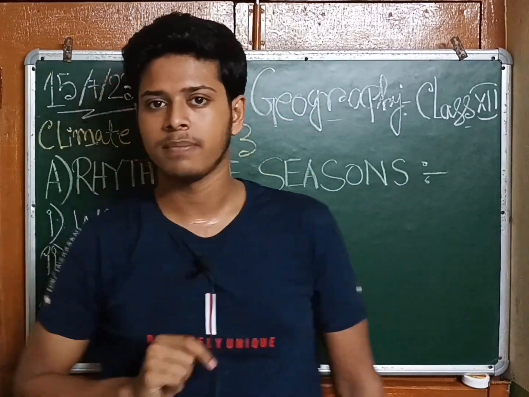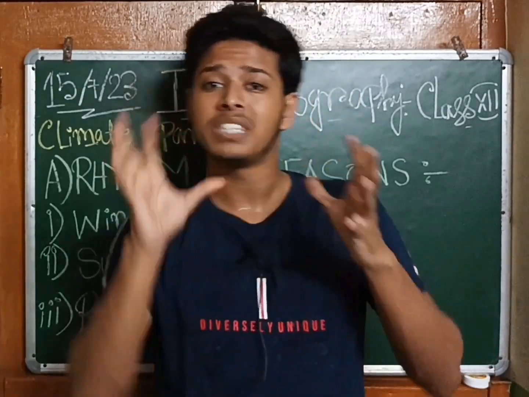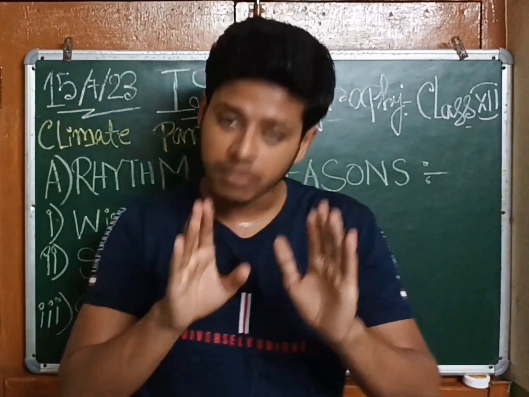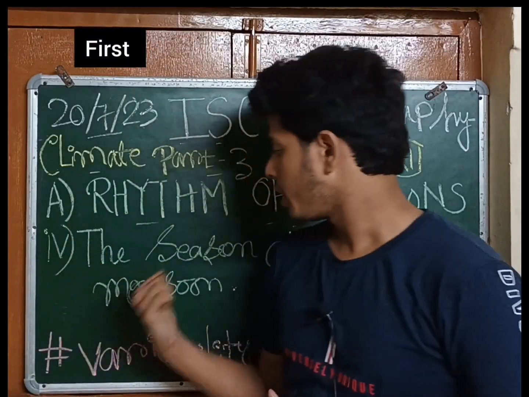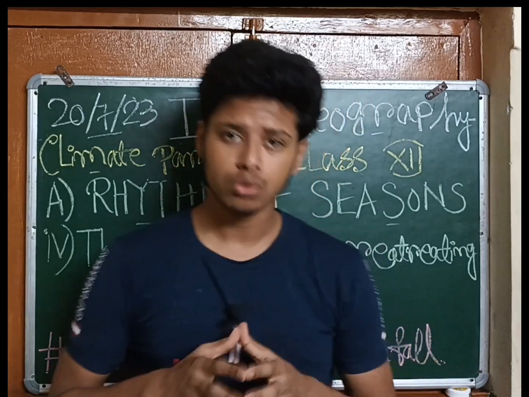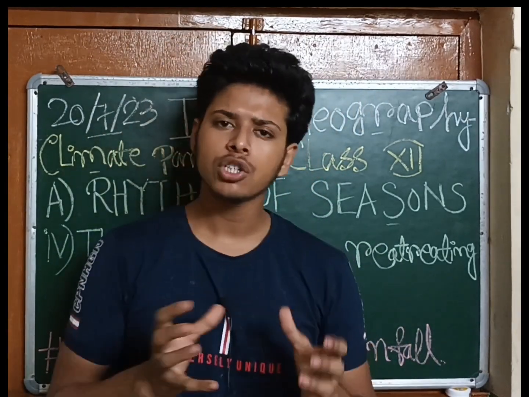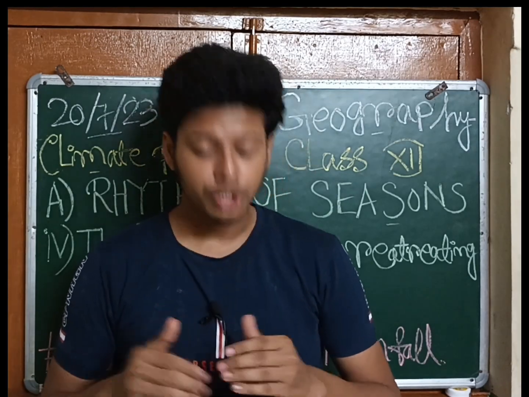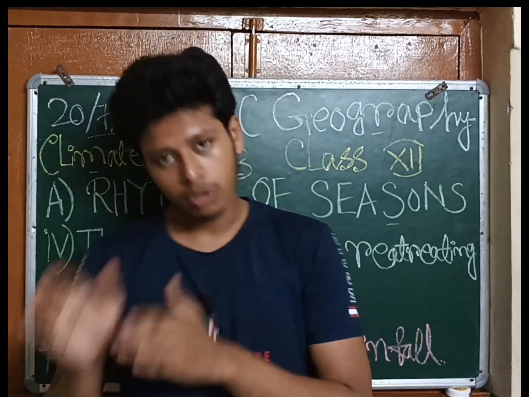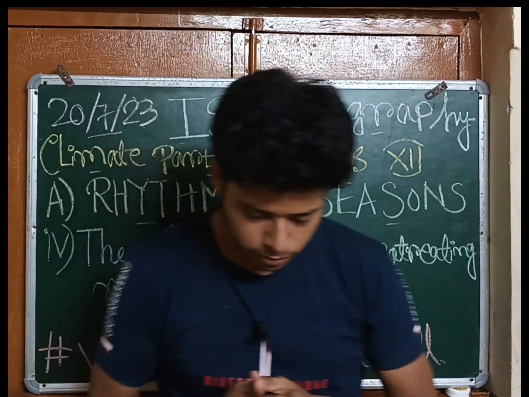एक और भी रीज़न है. तो ये भी आ सकता है कि why does Tamil Nadu receive rainfall in the month of December to January when the rest of the country doesn't receive rainfall at that time? So the first point is the season of the retreat monsoon. In the season of the retreat monsoon, the southwest monsoon begins to retreat in northern India in the first week of September and continues to retreat from mid-October to the beginning of December.